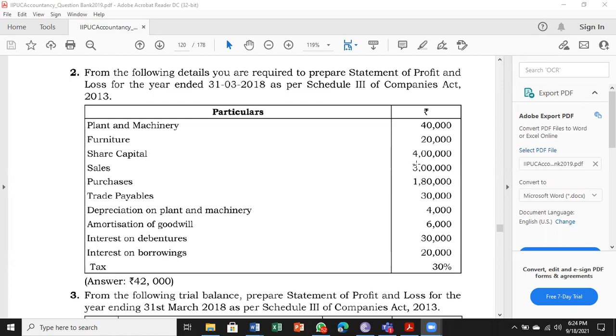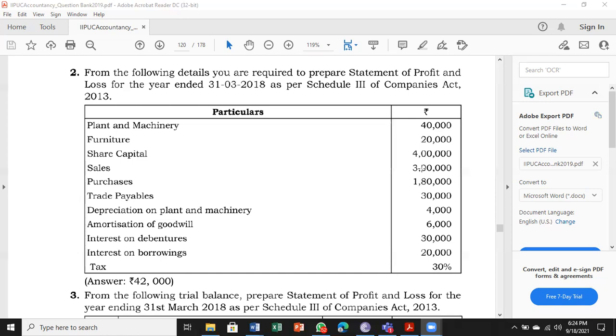So this is very important for you to understand. If it is connected to the balance sheet, please don't enter it in the statement of profit and loss. Take only the items that belong to the statement of profit or loss. Ignore the other items. So the first 3 items we are ignoring.